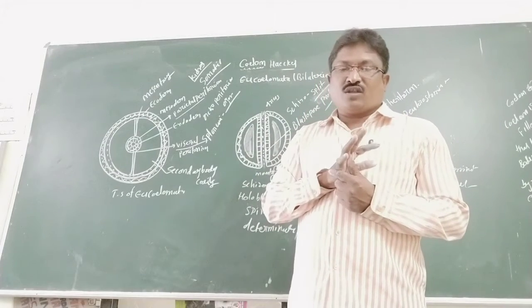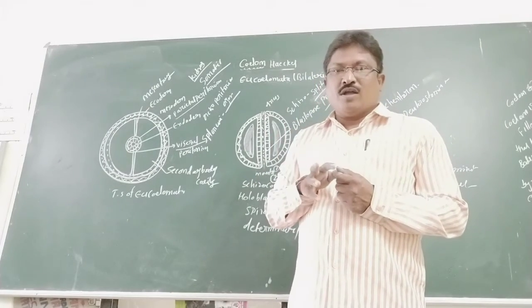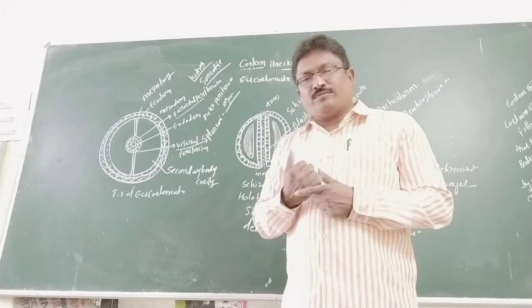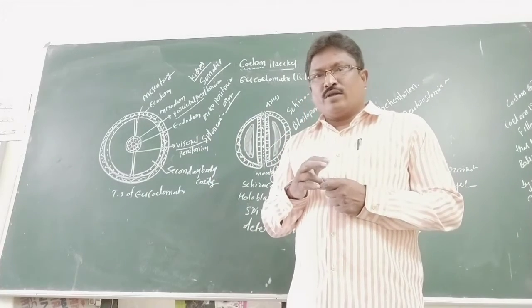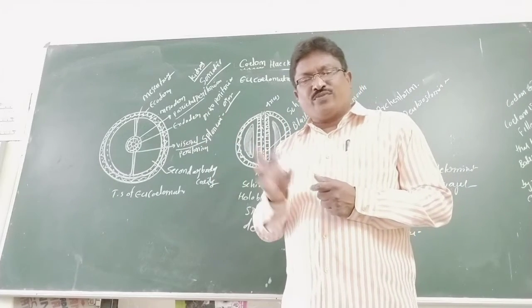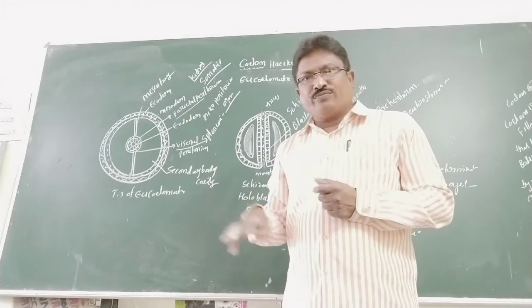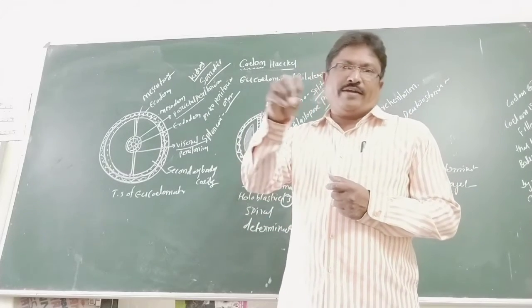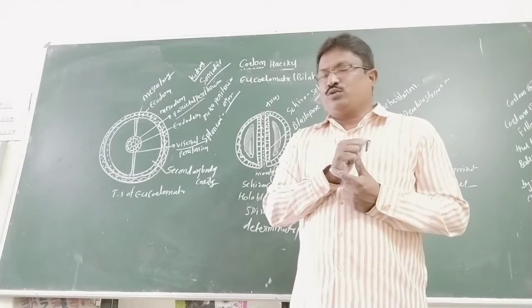Nematode examples are Ascaris roundworm, Enterobius vermicularis pinworm and Ancylostoma hookworm.